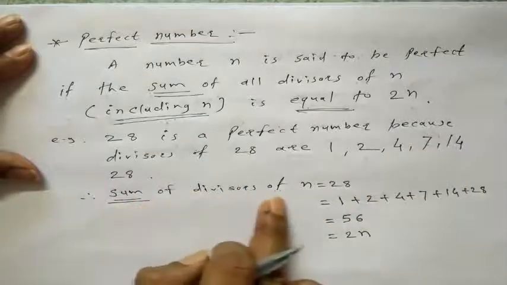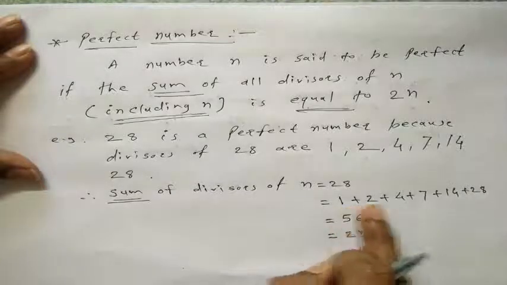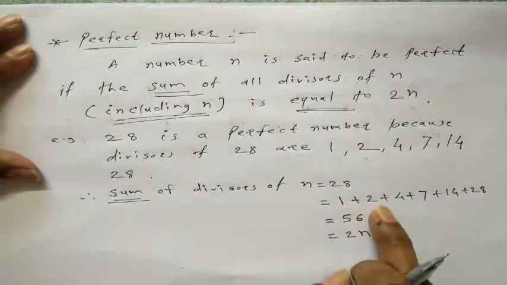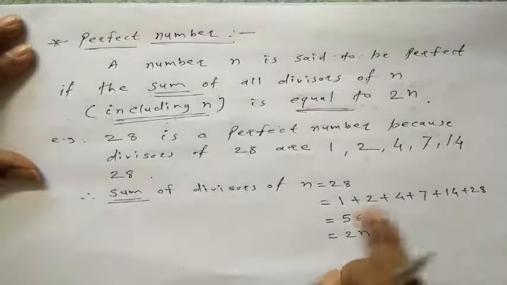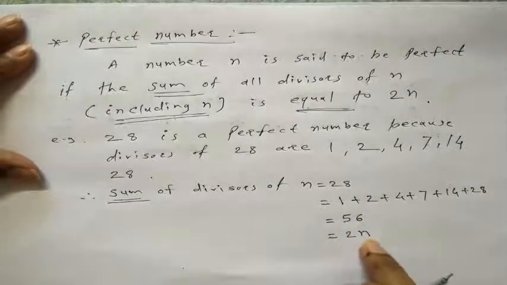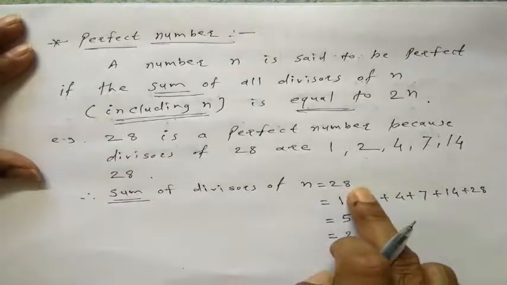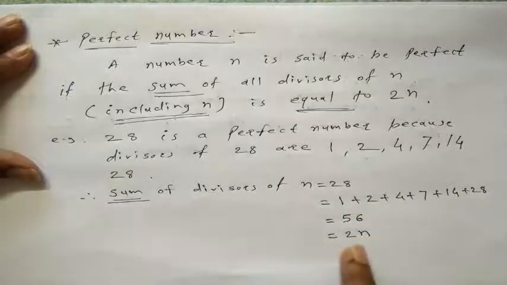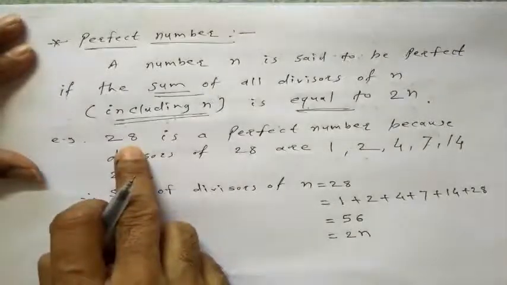The sum of divisors of n, that is 1 plus 2 plus 4 plus 7 plus 14 plus 28, is equal to 56. 2 into n, that is 2 into 28. Here n is equal to 28. That is, the sum of all divisors of n is equal to 2n. Therefore 28 is a perfect number.